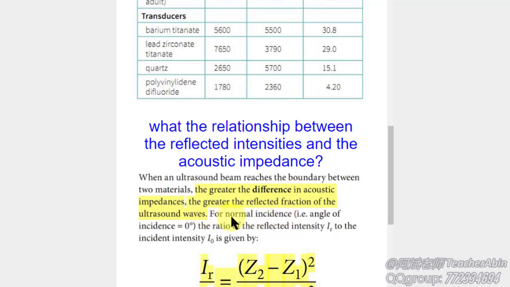And quantitatively speaking, for normal incidence, which means the angle of incidence is below the critical angle of total internal reflection, the ratio of the reflected intensity I sub r to the incident intensity I sub 0 is given by this equation. I sub r over I sub 0 equals the square of the difference of Z sub 2 and Z sub 1 over the square of the sum of Z sub 2 and Z sub 1.